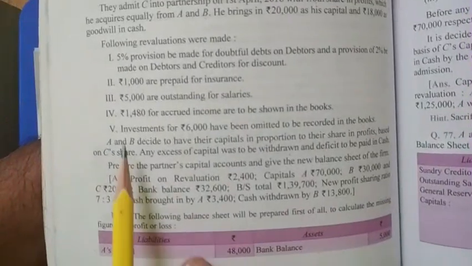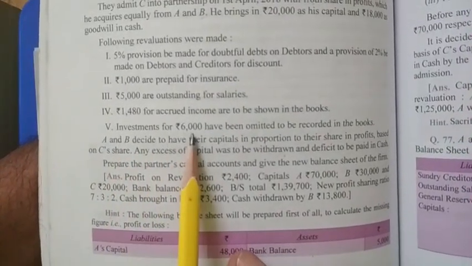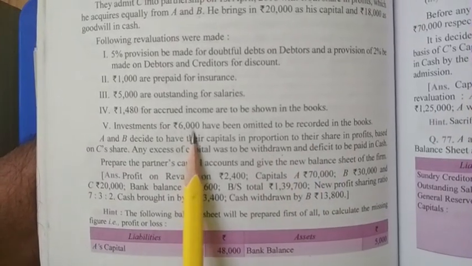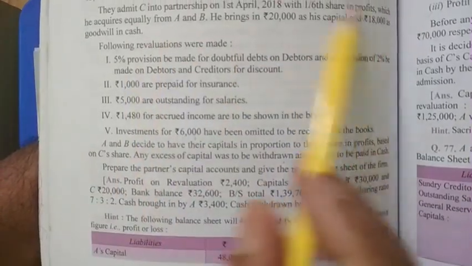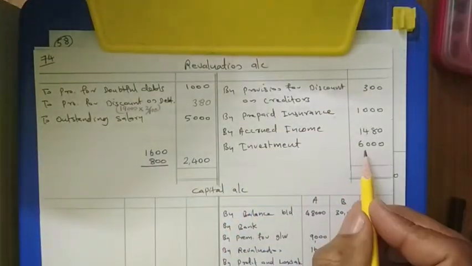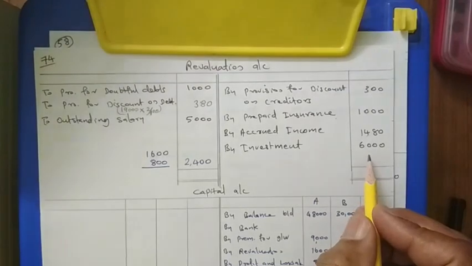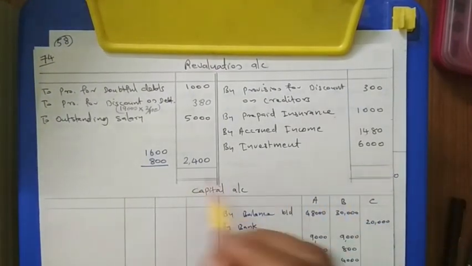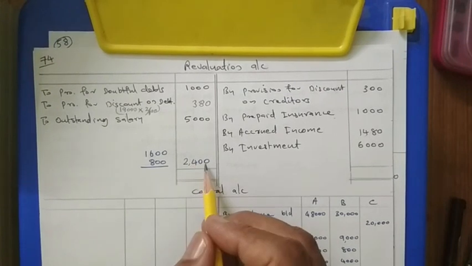Then one more thing. Investment of rupees 6,000 has been omitted to be recorded in the books. Investment is an asset. It is not given in the previous asset list. That is why it is an unrecorded asset. It is also taken here. Okay, so in the revaluation account, all the items are taken. Now take the total, and the total you have to write here, and the balance we are getting is 2,400.